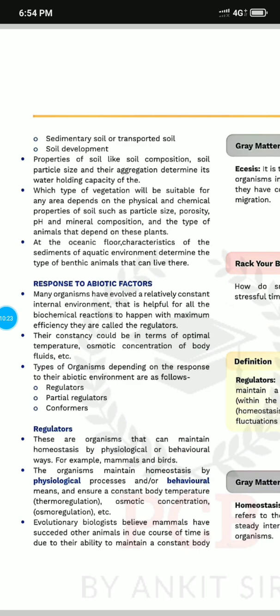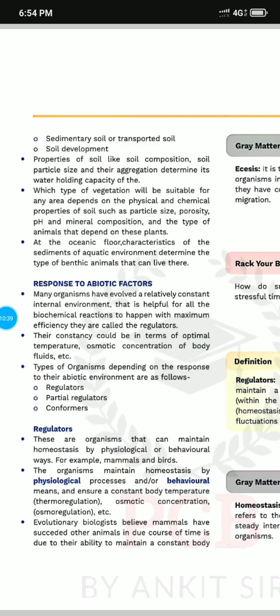Homeostasis is a physiological or behavioral process, and body temperature, osmotic concentration, everything we can maintain. These are called regulators. We can regulate our body according to the environment.